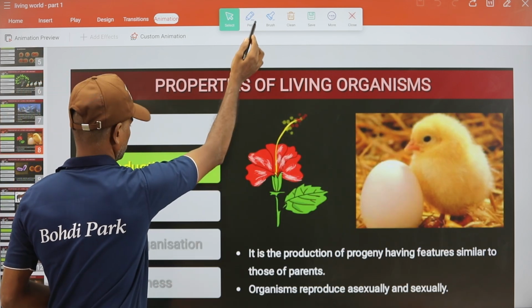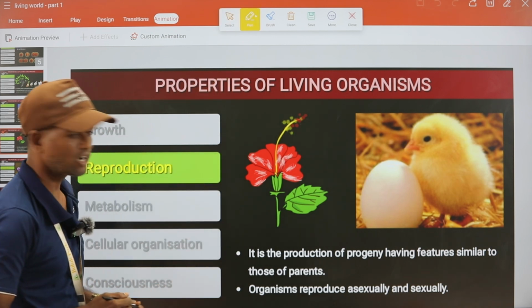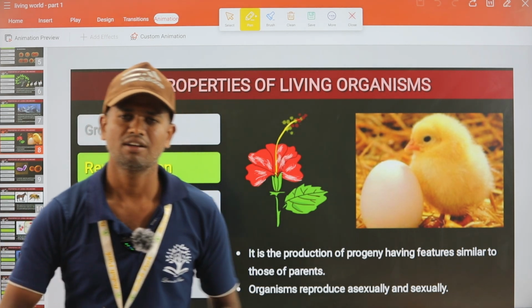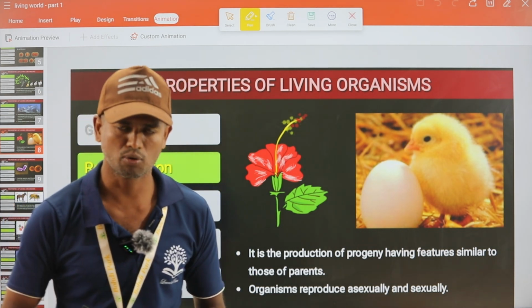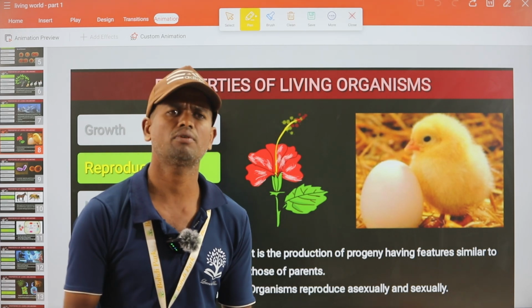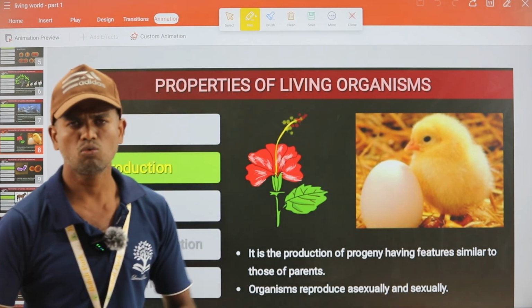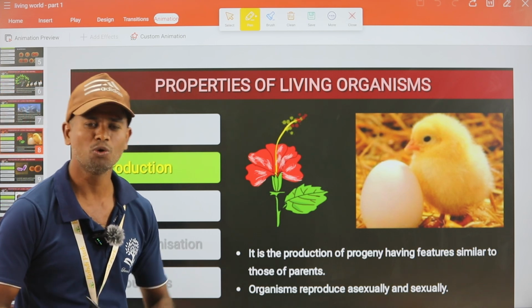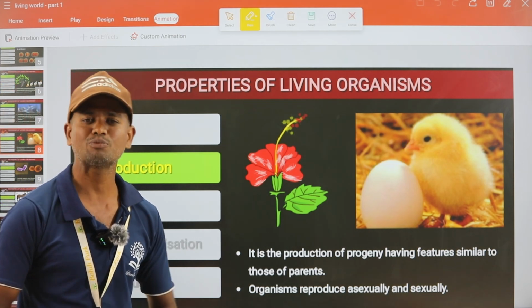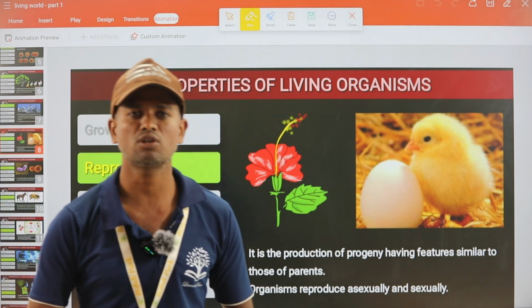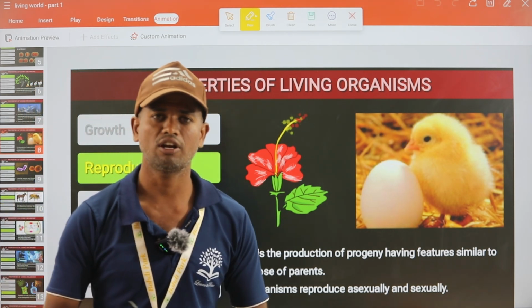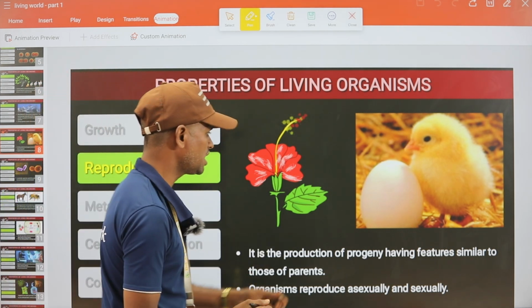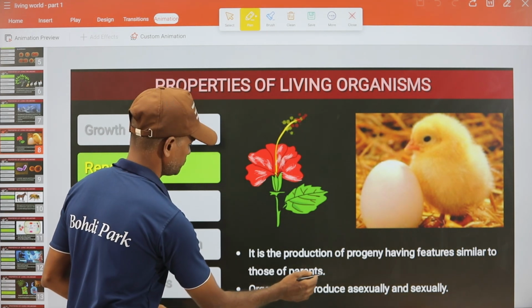So next one is reproduction. So what is reproduction? We have some ideas. Here reproduction is nothing but the creation of progeny through various types of reproductive methodology. Right? So what is the importance of reproduction? Reproduction is a very essential process to sustain a particular species on the earth. Organisms that do not reproduce will go extinct. Okay, so it is the production of progeny having features similar to those of parents.